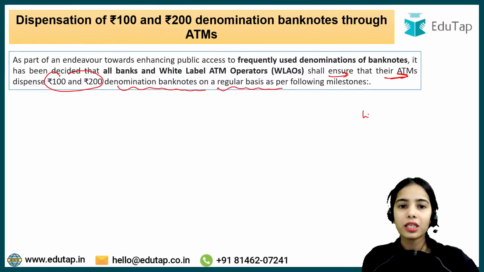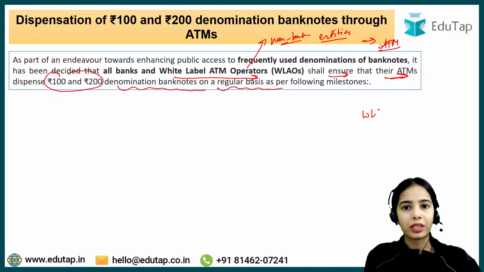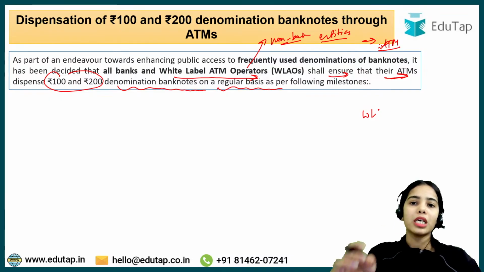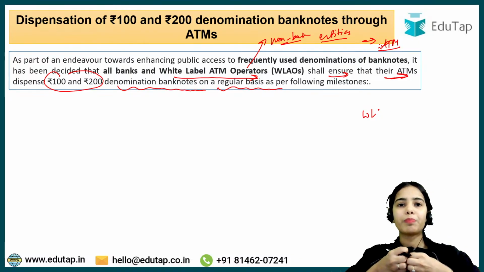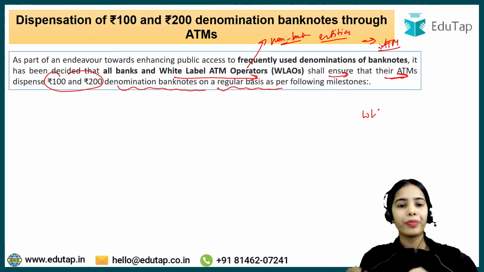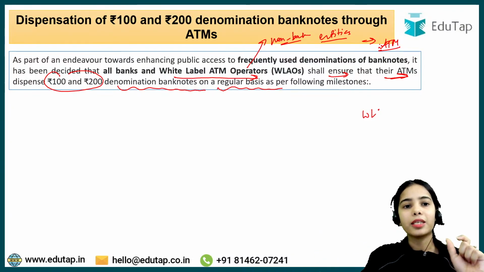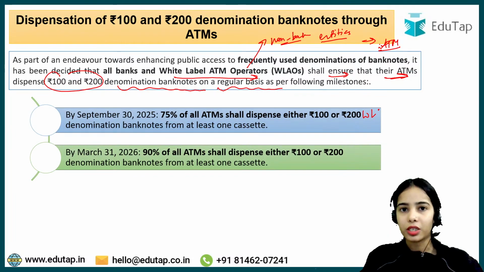Okay, so white label ATM operators are non-bank entities. These are non-bank entities that provide the facility of the ATM. So these are the white label ATMs. These are the ATMs that are run by non-bank entities, just to expand the access of the ATMs. Okay, so this is the idea. Now it has been said that the banks and the white label ATM operators shall ensure that their ATMs dispense or provide the 100 rupee and 200 rupee denomination notes.